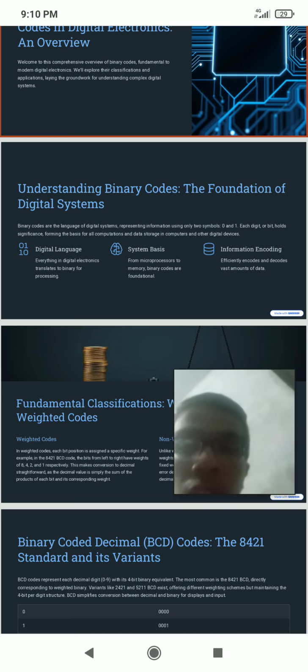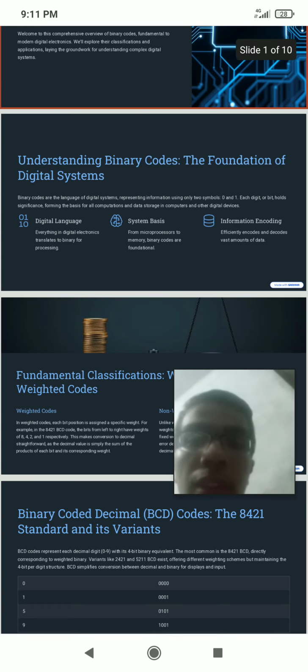Binary codes are the language of digital systems, representing information using only two symbols, 0 and 1. Only with these do we represent binary systems. Each digit, or each bit, holds significance, forming the basis for all computations and data storage in computers and other digital devices.